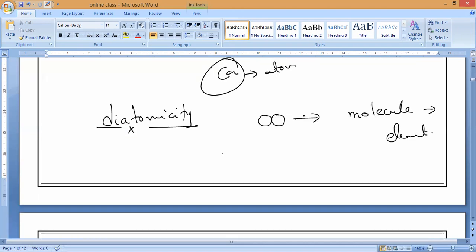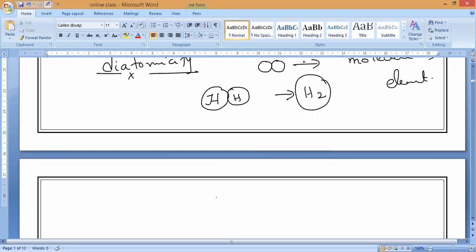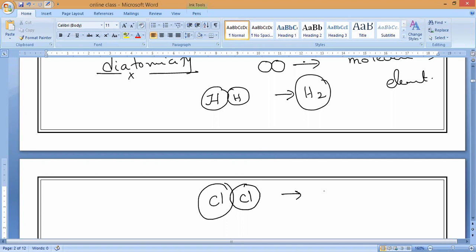So now if you take, for example, all the gases, like hydrogen, one atom cannot exist alone. Two hydrogen atoms can exist together. That is why whenever we write hydrogen gas, we write H2. Same way, if we take chlorine, one atom of chlorine cannot survive, so it is combined with another chlorine atom. So what is the atomicity of chlorine, guys? Diatomicity. Cl2.